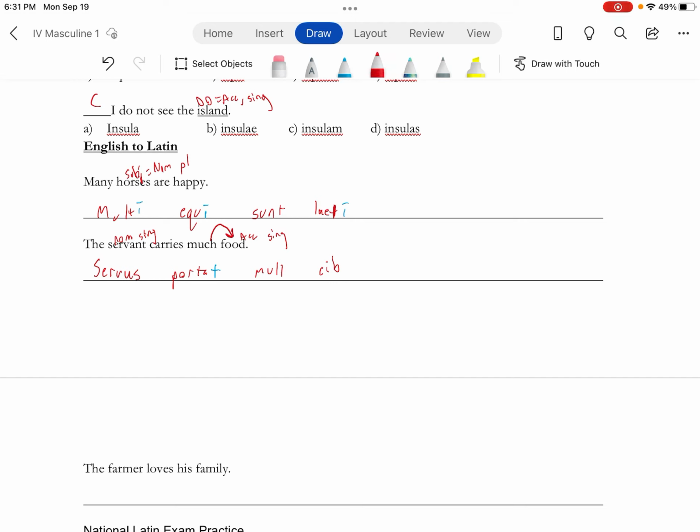So I need to get rid of those, put that T back. UM is accusative singular, so this is going to be UM as well.